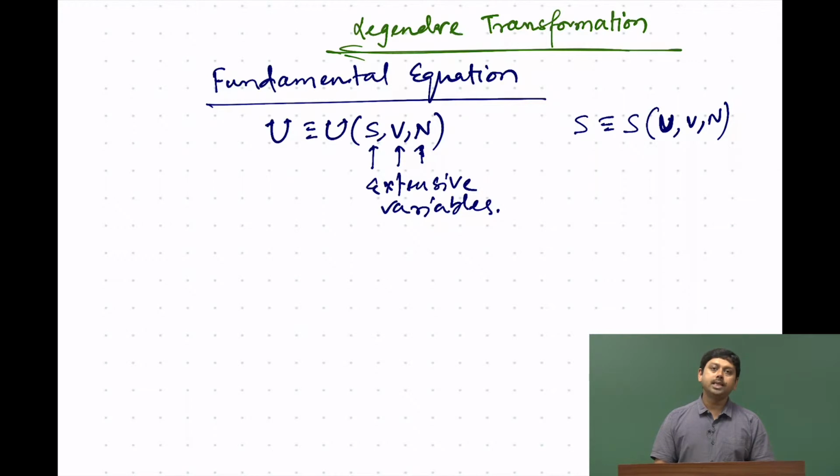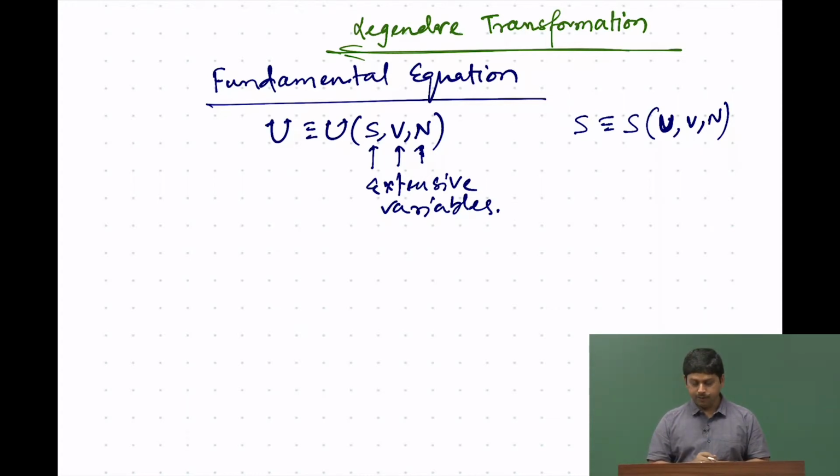It is not always easy to measure the extensive variables. Often we want parameters that depend on intensive variables like temperature and pressure, because they are easy to measure in experiment. So, it would be good to have a function that depends on intensive variables.